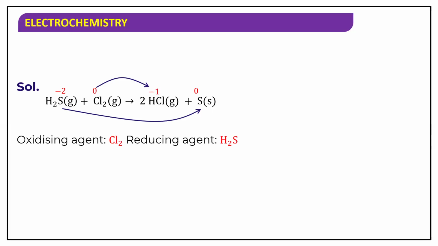Now I'll take one more reaction for you. Try the answer for this. Find out the oxidizing agent and reducing agent in the given reaction. So to find that, you need to calculate the oxidation number of each element in the reaction. So find out fast, what is the oxidation state of iron in Fe3O4?